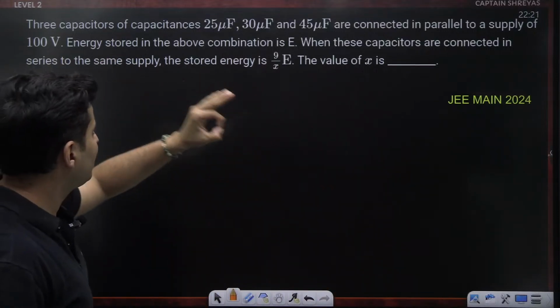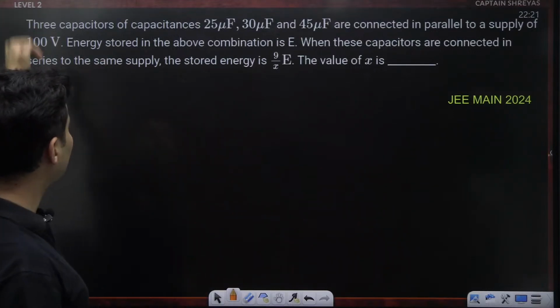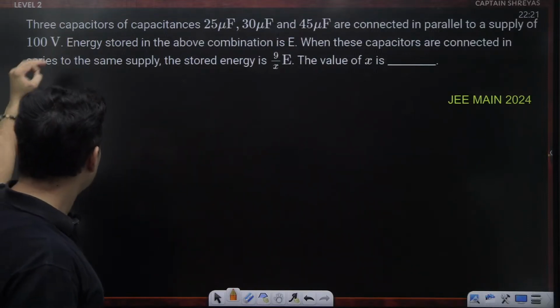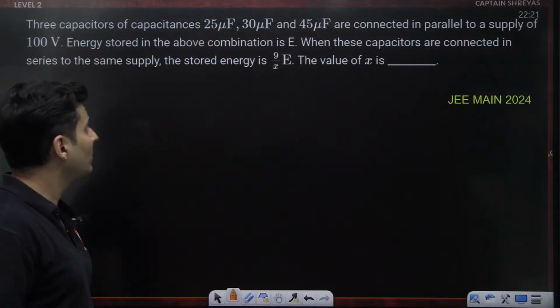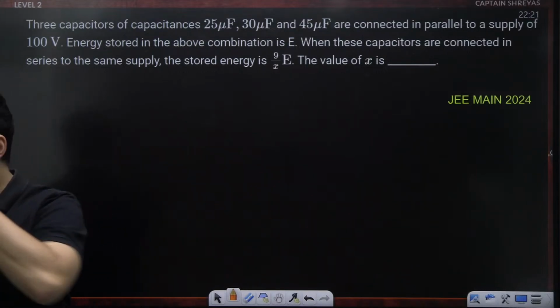Capacitors of capacitance 25, 30, and 45 microfarads are connected in parallel to 100 volts. Energy stored in the above combination is E. When these capacitors are connected in series to the same supply, the stored energy is this much. The value of X is how much?